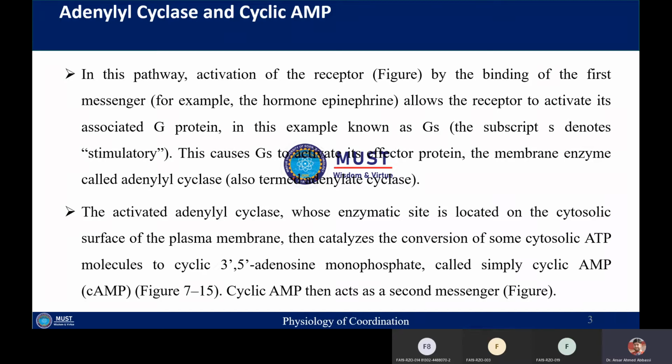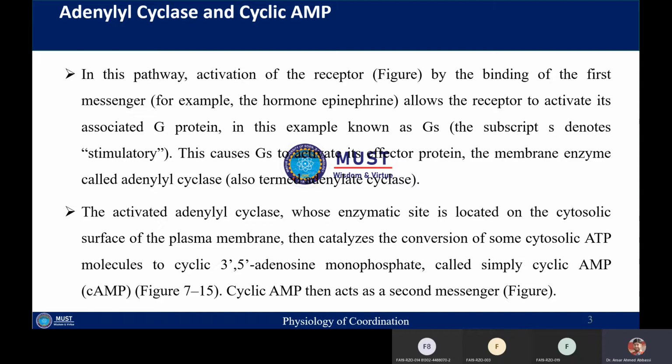It will catalyze the conversion of cytosolic ATP molecules to cyclic AMP, which is called 3',5'-adenosine monophosphate. Cyclic AMP will then behave as the second messenger.